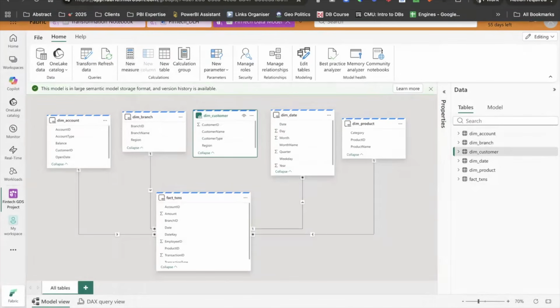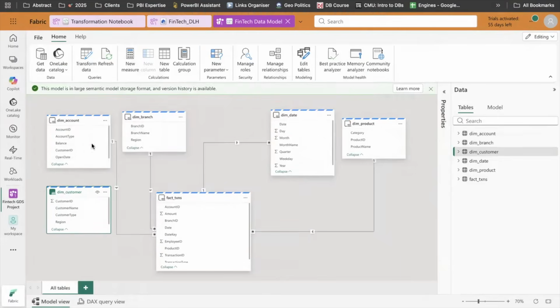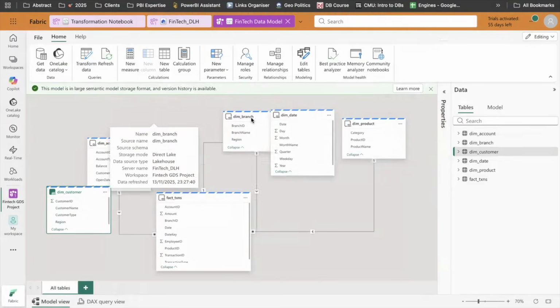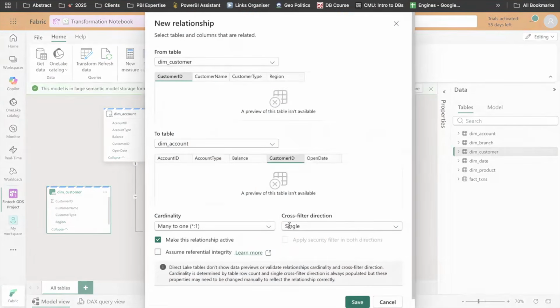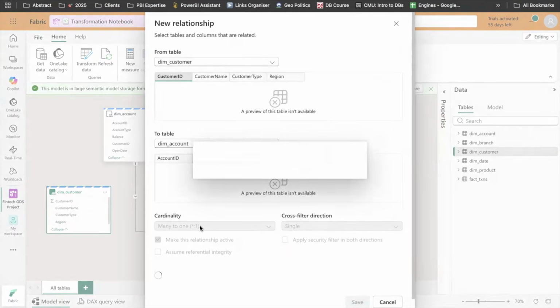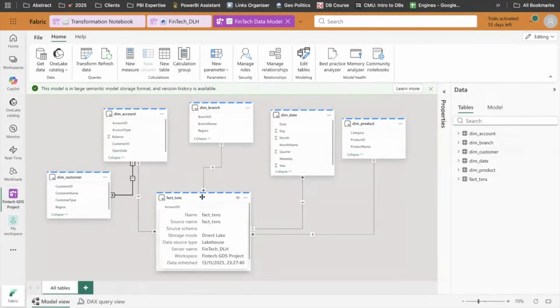And since we saw that it's going to be a Snowflake schema, dim customer will be connected to dim account. So I will take this somewhere here. I will realign my canvas and connect this table with the help of IDs here. And perfect. We have the model here.